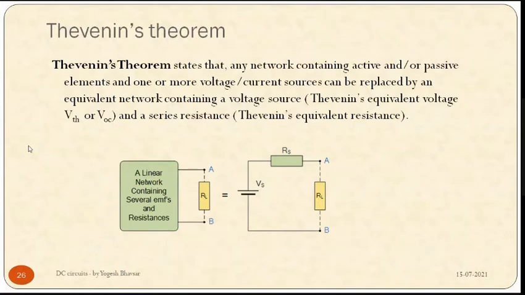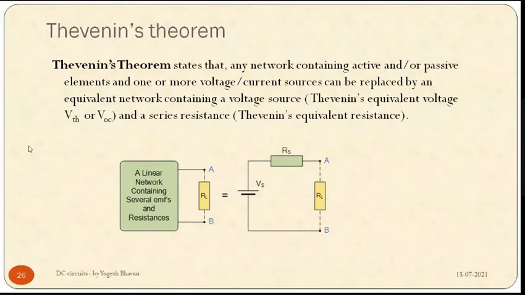Now we'll go into detail. Let us see one by one. This theorem states that any network containing active and or passive elements. We know that a network which is active contains an energy source. A passive network doesn't contain any energy source. Active elements mean there will be a voltage source or current source. Passive elements mean resistor, inductor, capacitor. These will be present in any network.